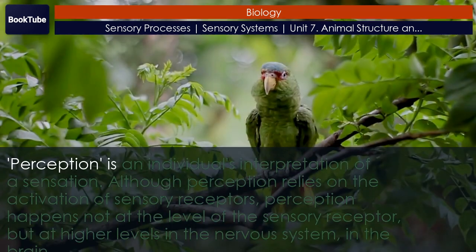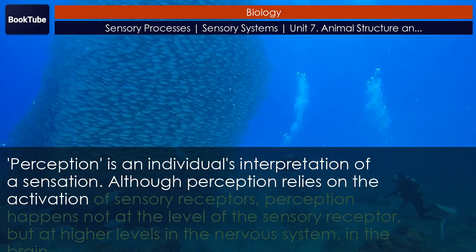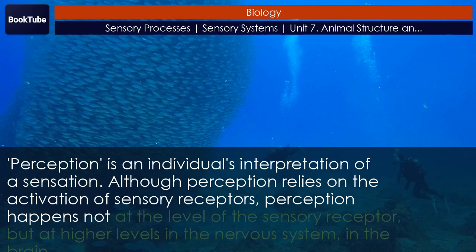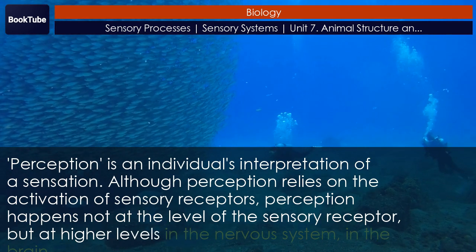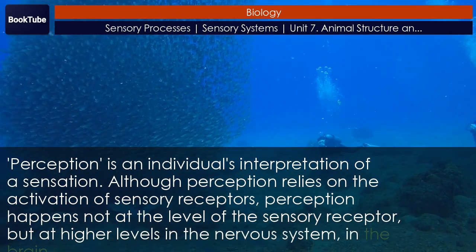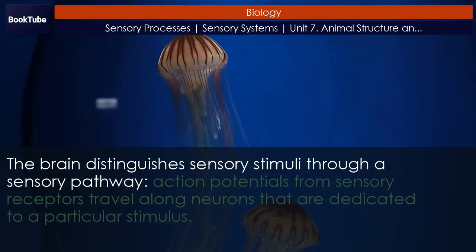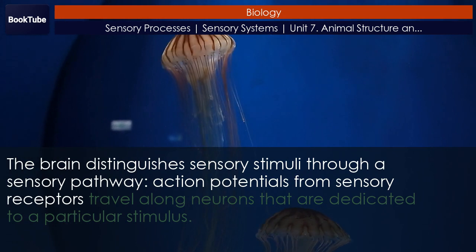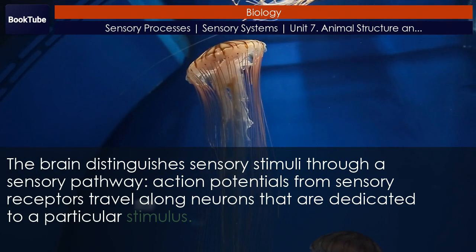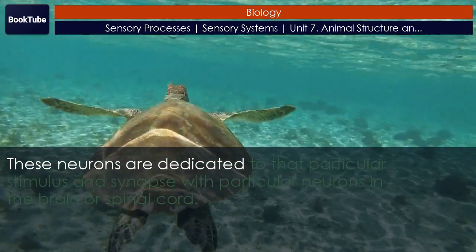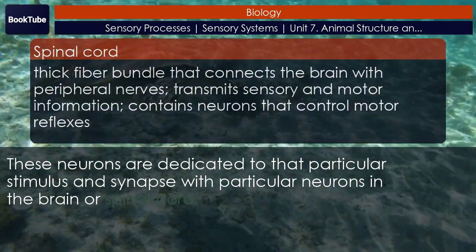Perception. Perception is an individual's interpretation of a sensation. Although perception relies on the activation of sensory receptors, perception happens not at the level of the sensory receptor, but at higher levels in the nervous system. The brain distinguishes sensory stimuli through a sensory pathway. Action potentials from sensory receptors travel along neurons that are dedicated to a particular stimulus. These neurons are dedicated to that particular stimulus and synapse with particular neurons in the brain or spinal cord.